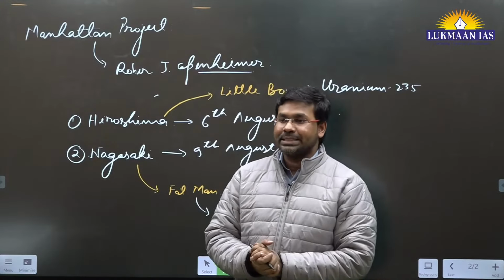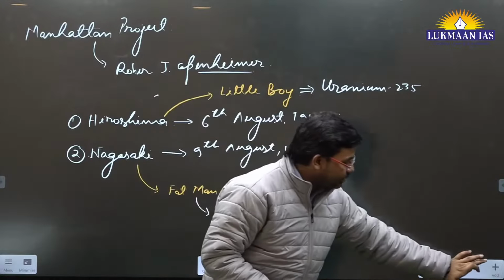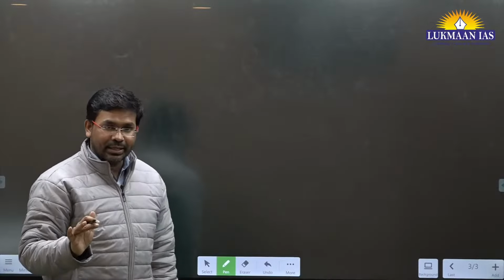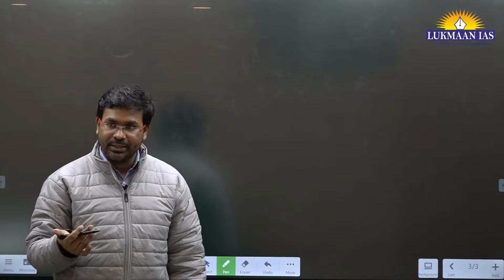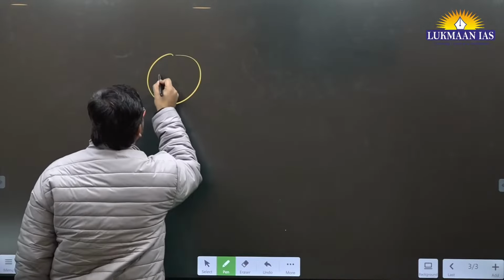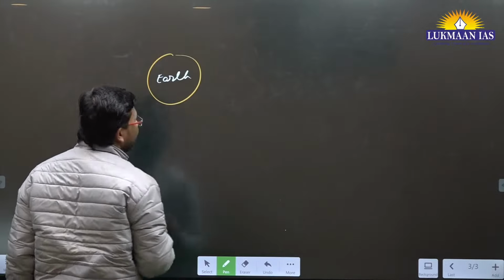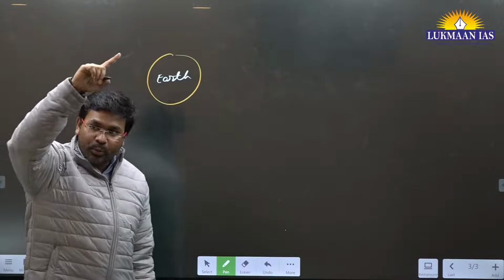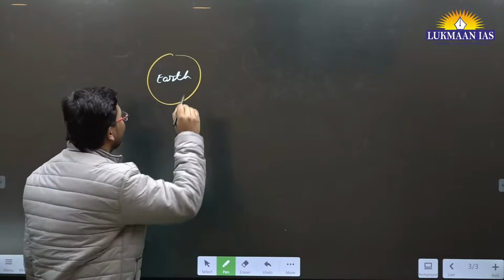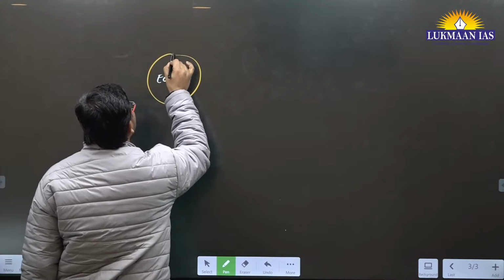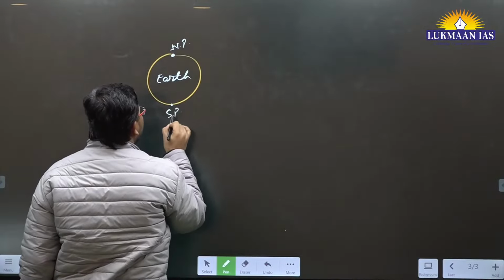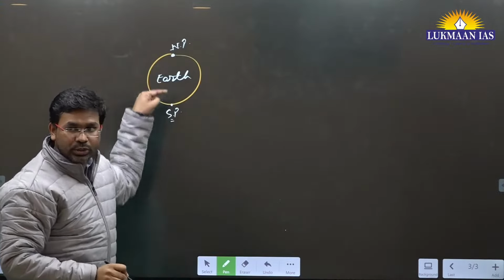Apart from this, all of us understand this particular thing, that Earth is a geomagnet. Do you know what a geomagnet is? Let's say this is Earth, right? Earth has a north pole and a south pole. These are known as geographical north and geographical south, or true north and true south. Over here we have the north pole, over here we have the south pole.